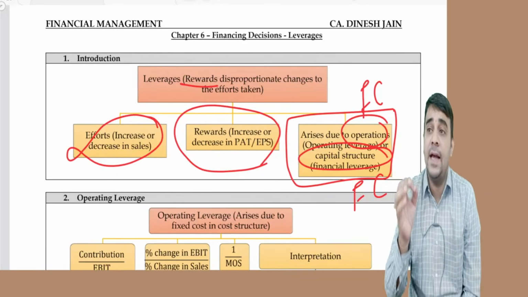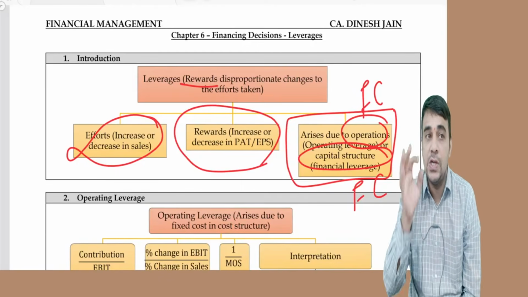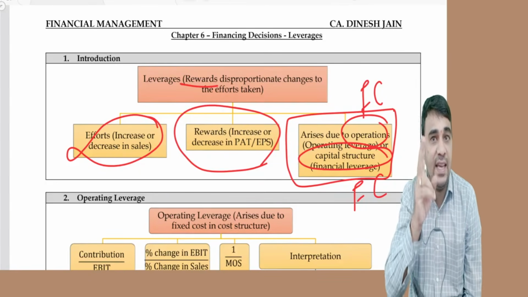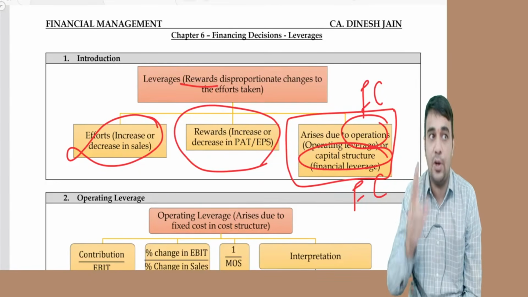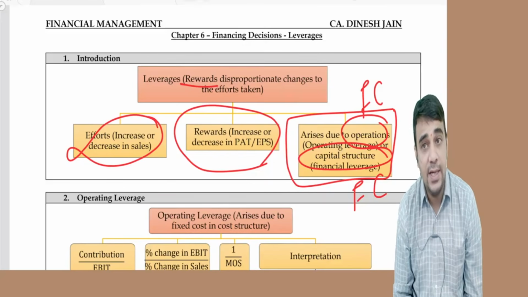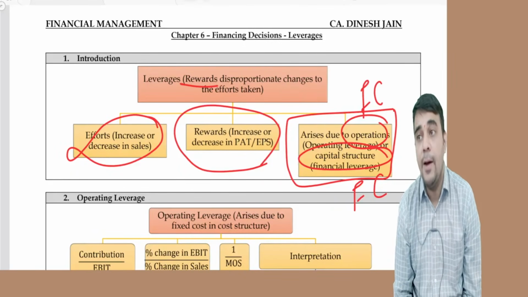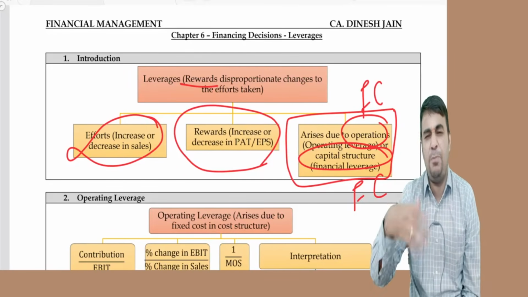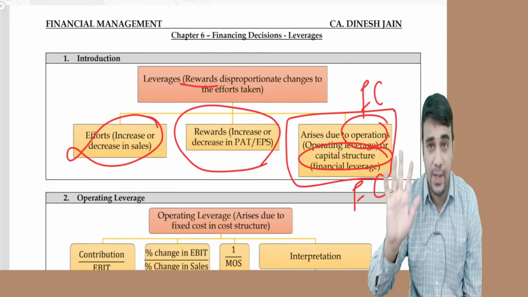If a company has zero fixed cost, zero debt, zero preference capital, increase in sales percentage is equal to increase in profit percentage, provided no change in the net profit margin, or all this will remain same.